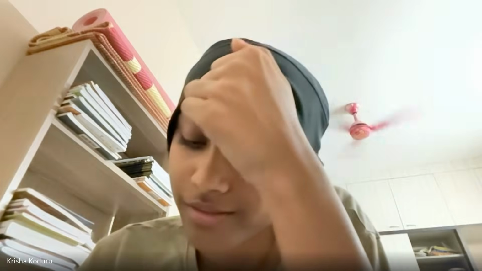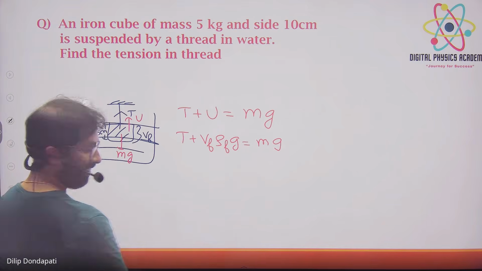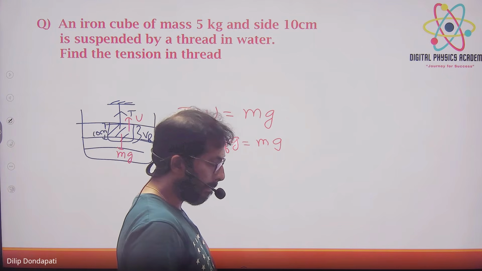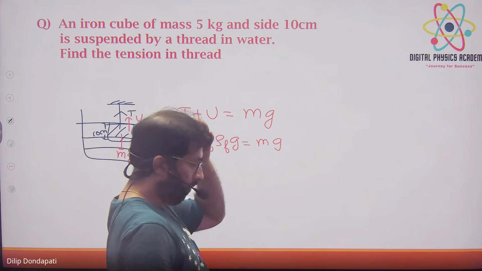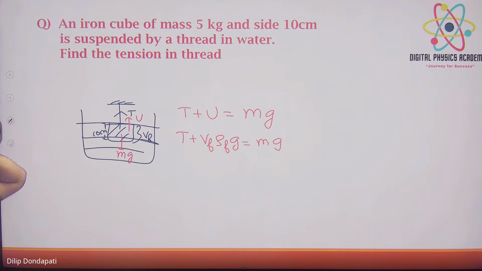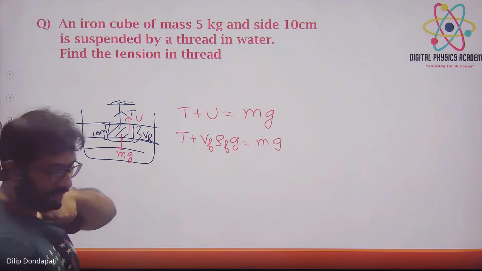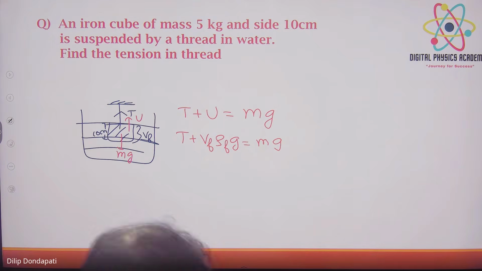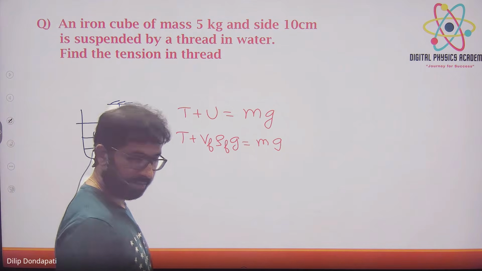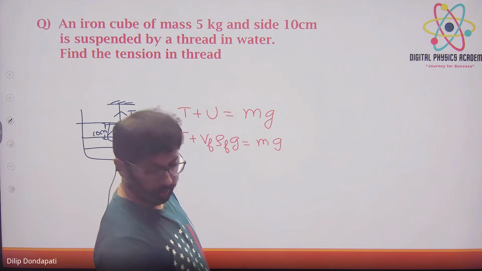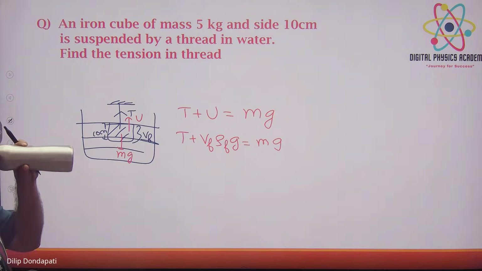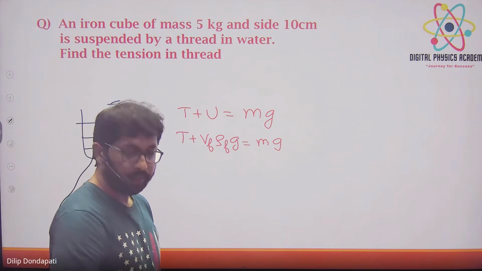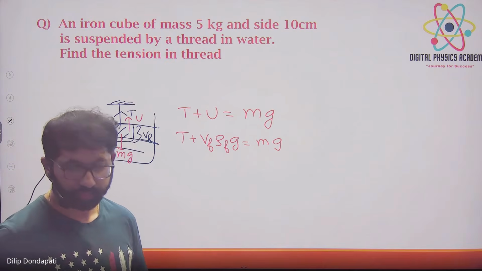Okay, sir, got it. So I got the tension as 40. Yes, 40.